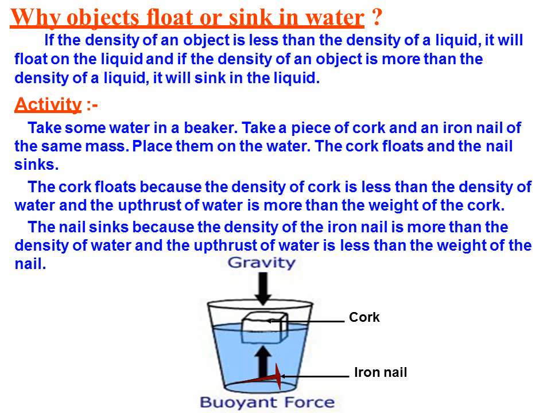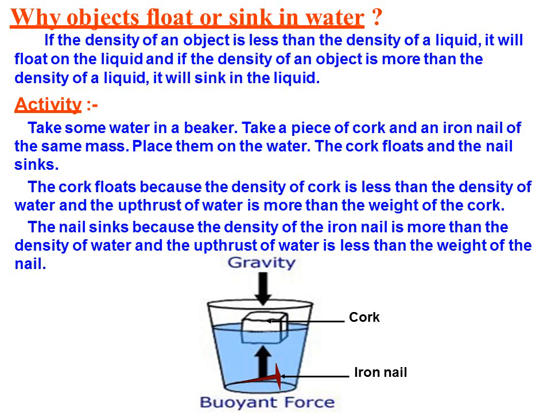So if the density of an object is less than the density of the liquid, that means, density means the compaction of the molecules. So if the density of an object, say for example a cork or a wood, is less than water, it will float.